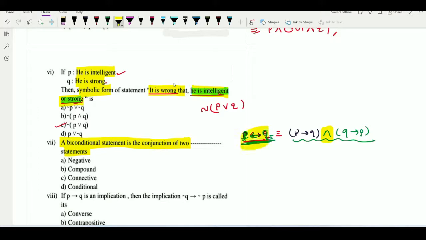So this statement is nothing but conjunction of what? Implication. So this first part is also implication and second part is also implication. Implication statement is also called conditional statement. That's why here we can say that biconditional is the conjunction. और बोले तो क्या? Conjunction. और किसका conjunction है ये? Conditional का. So it is conjunction of conditional. So that's why we can say that D option will be the correct answer.